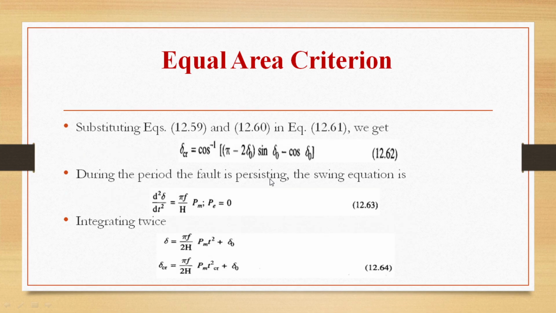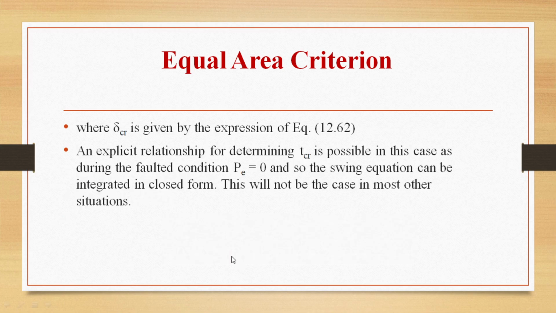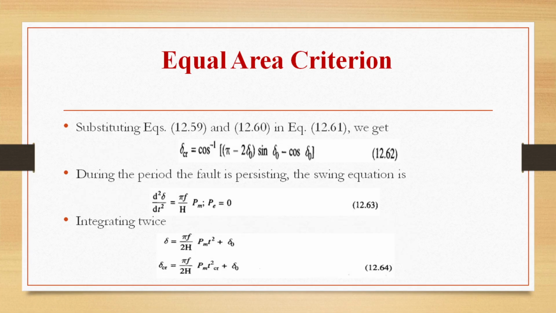From this equation we can write the equation for Tcr as the square root of 2H (delta critical minus delta naught) by pi f Pm, where delta critical is given by the expression cos inverse of (pi minus 2 delta naught) sin delta naught minus cos delta naught.